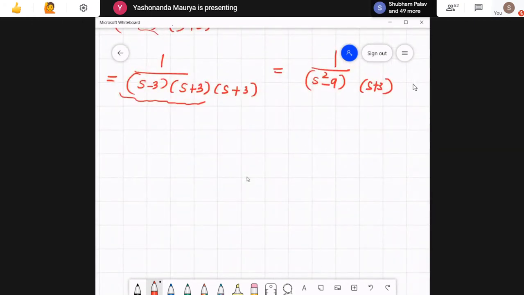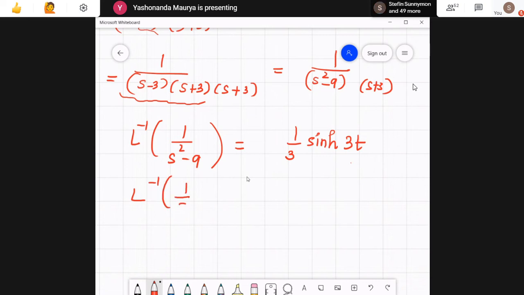Now the Laplace inverse of 1 upon s square minus 9 is nothing but, I can have it in terms of sine hyperbolic 3t, I'll have it as 1 by 3 times this. And the Laplace inverse of 1 upon s plus 3 turns out to be e raised to minus 3t. Now again with this combination, I can have this as my f1(t) and this as my f2(t), and I can write down the expression for convolution theorem.